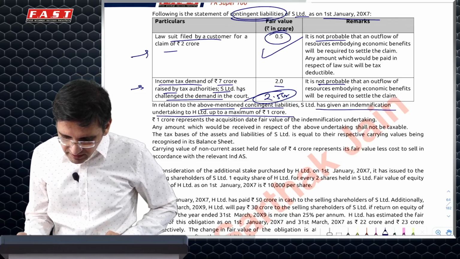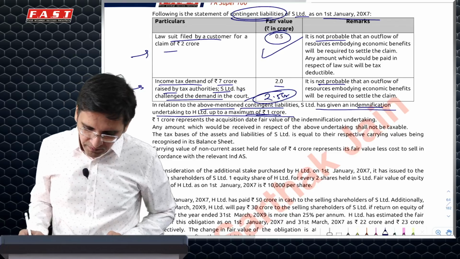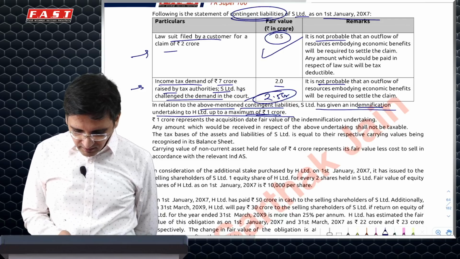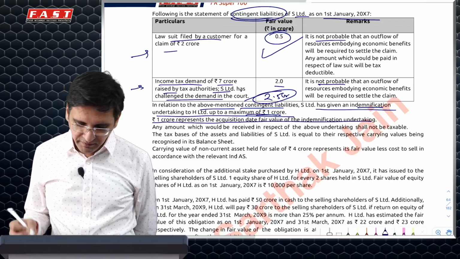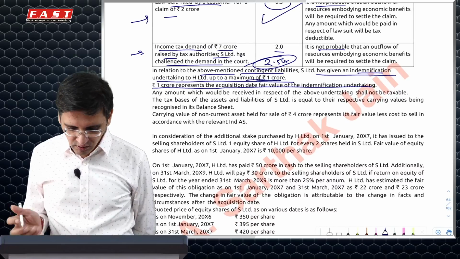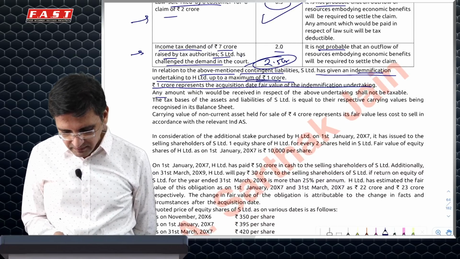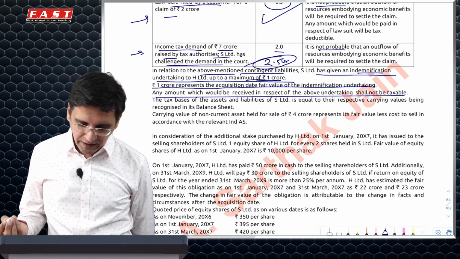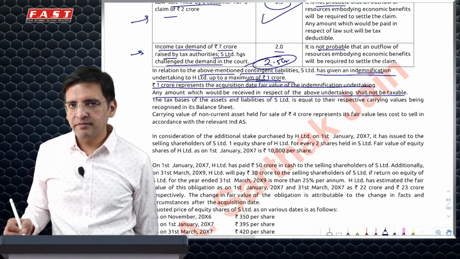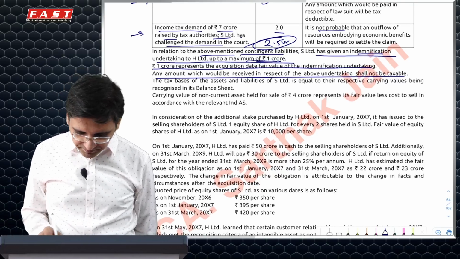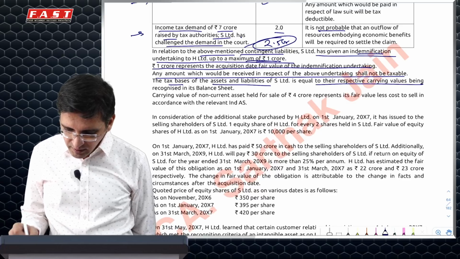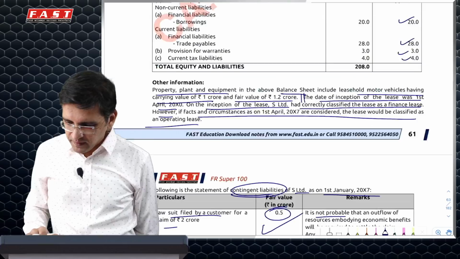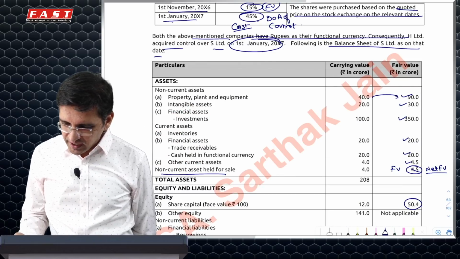It says we also have an indemnification asset maximum up to 1 crore. So since you have an indemnification asset, 1 crore represents the acquisition date fair value of indemnification. So you can recognize that indemnification asset also. This will also have a deferred tax impact, but let's see what the question says. It says any amount received with respect to the above shall not be taxable. So that means the indemnification asset will not have a deferred tax impact. Tax base and liability are equal to carrying values as recognized in the balance sheet. So existing carrying amount and tax base are the same. So you will have to only create a deferred tax for the difference now.